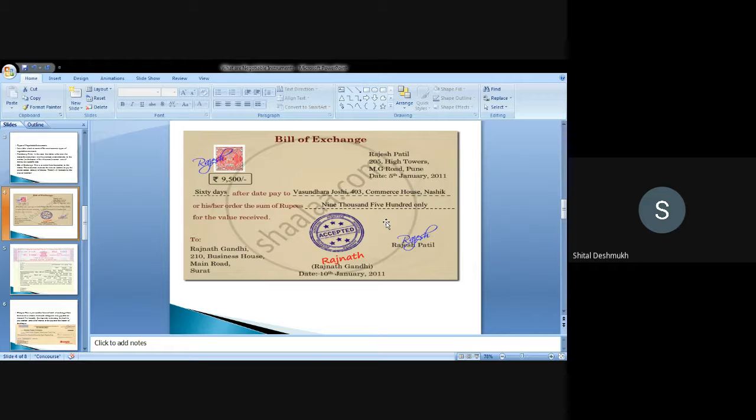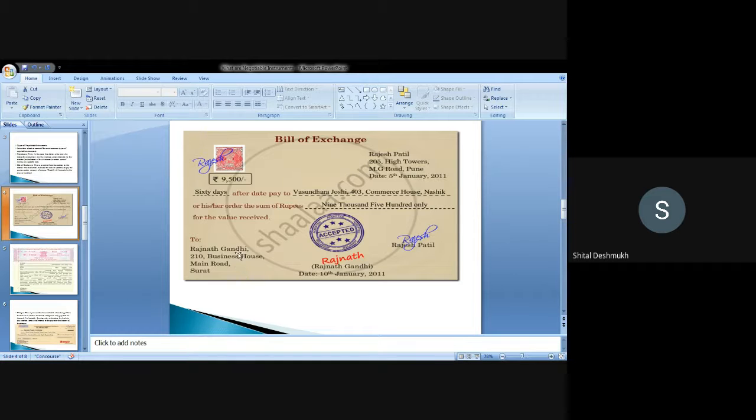Even though he is a seller, he is a buyer, and ultimately she is the payee, to whom the amount will finally be paid, Vasundhara. So that bill of exchange is accepted by Rajnath also, because he is the drawee, or buyer.